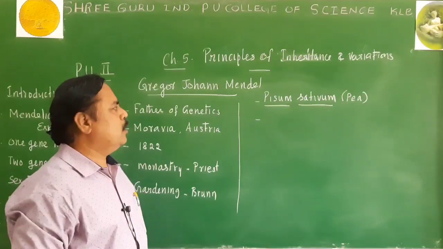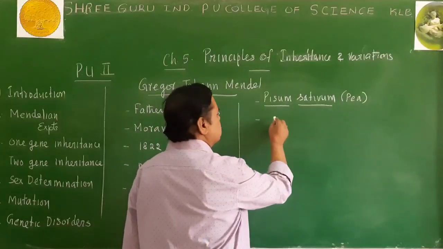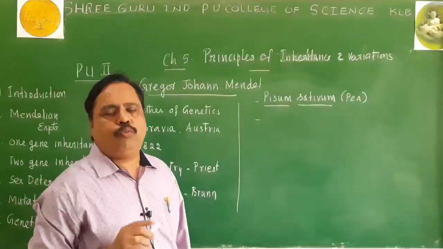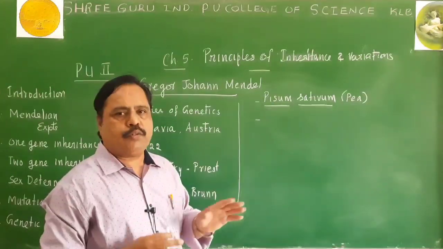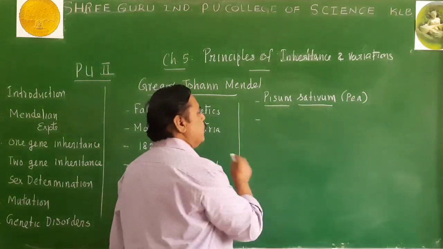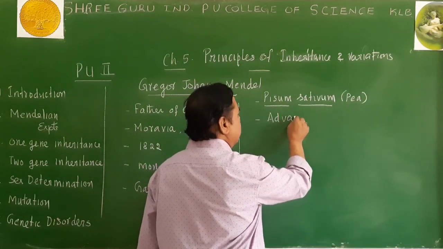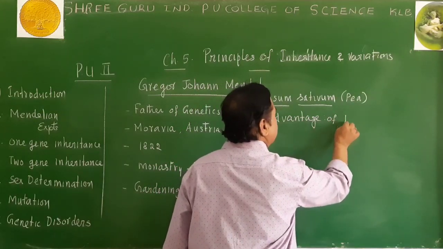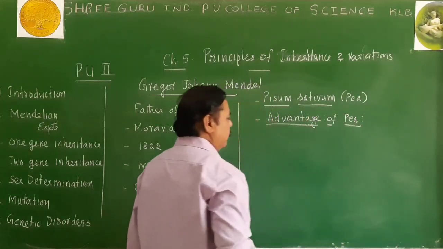Why did he select Pisum sativum? What is the advantage of selecting Pisum sativum? That we have to see here, which can be asked in a 2-mark question. In your NCERT book, this is the first question which you are going to find there. That is, the advantage of using Pisum sativum. We are going to see here the advantage of the pea plant.